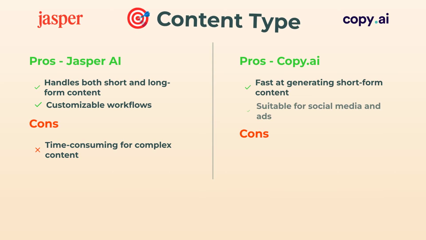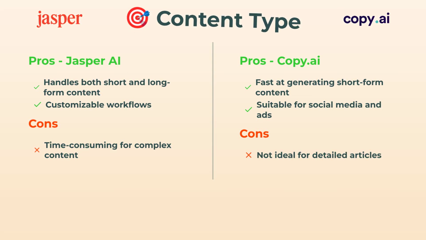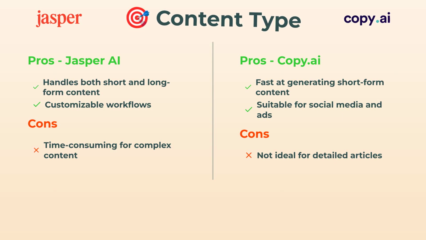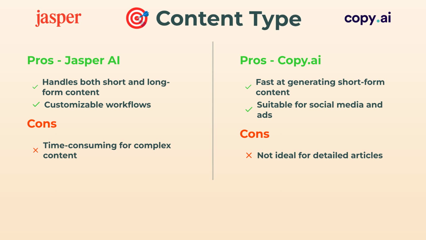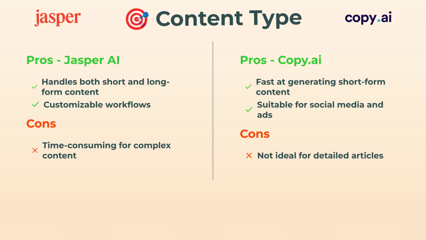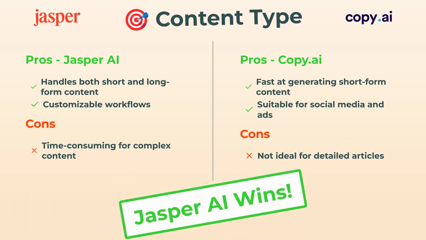Now, Copy AI, you want something for social posts, ads, or quick blurbs? It's fast, efficient, and totally geared for short-form stuff, not so much for those deep dive articles. So if you're working on big projects, Jasper is your go-to.